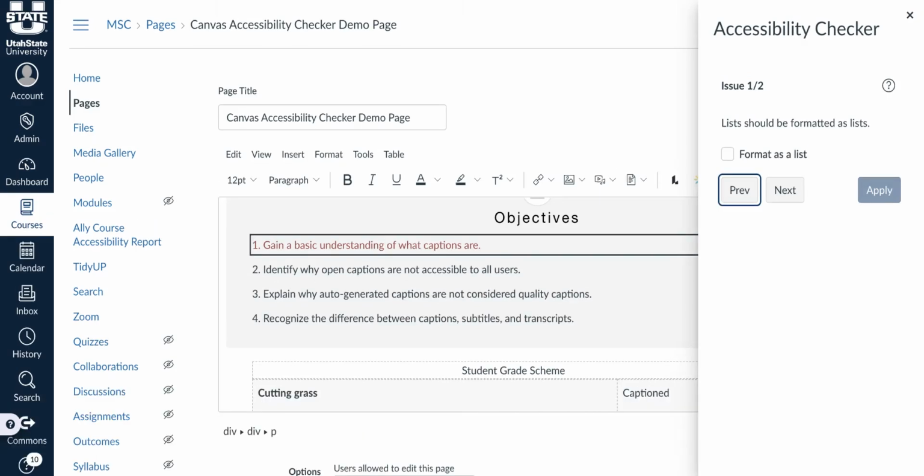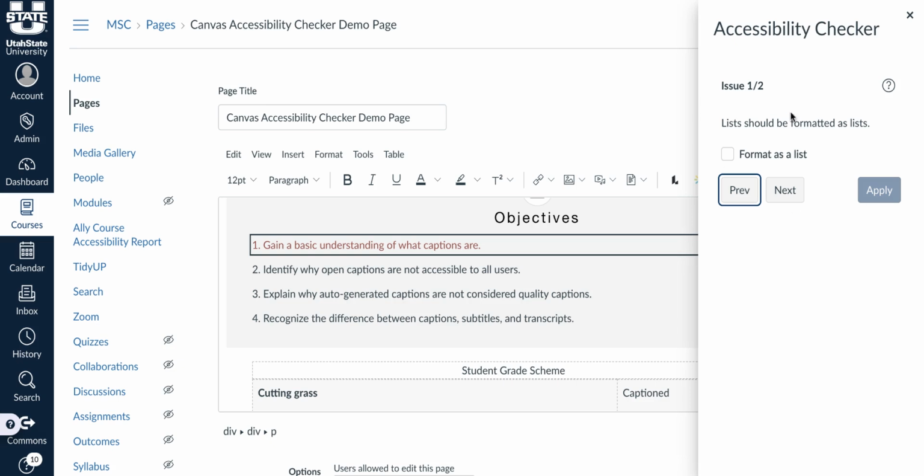When lists are created using proper formatting, assistive technologies such as screen readers are able to identify them as lists and present them as such. But to do this, we need to use the Canvas list feature, since manually entering symbols like dashes or manually adding numbering will not be recognized by assistive technology.